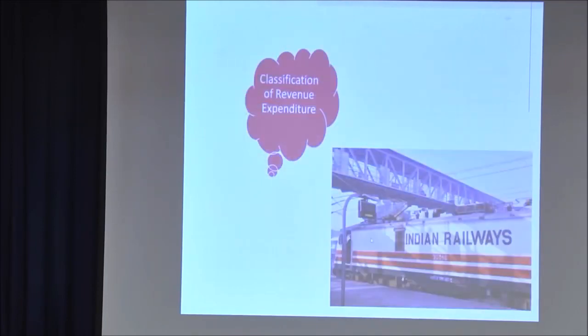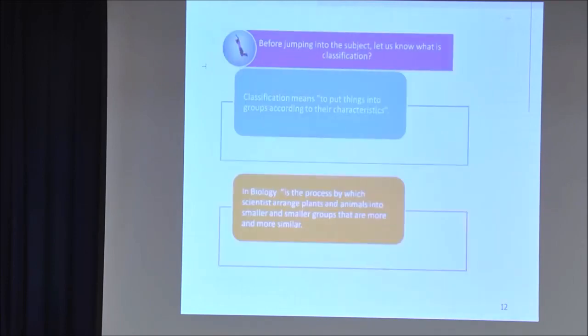So let's see how this expenditure is classified. Before jumping into the subject, let us know what classification is. Classification means to put things or groups as per their characteristics. A simple example in biology is when scientists arrange plants and animals into smaller and smaller groups. Animals will be put in one group, birds in another.